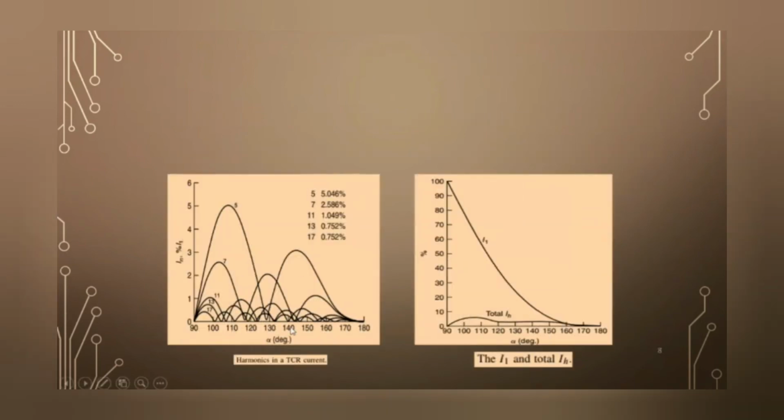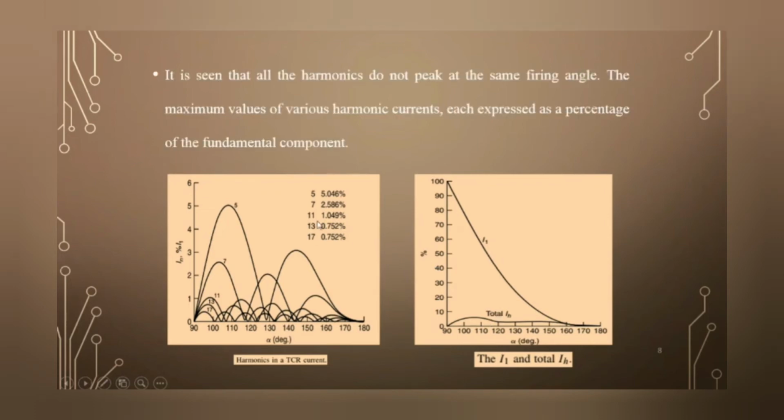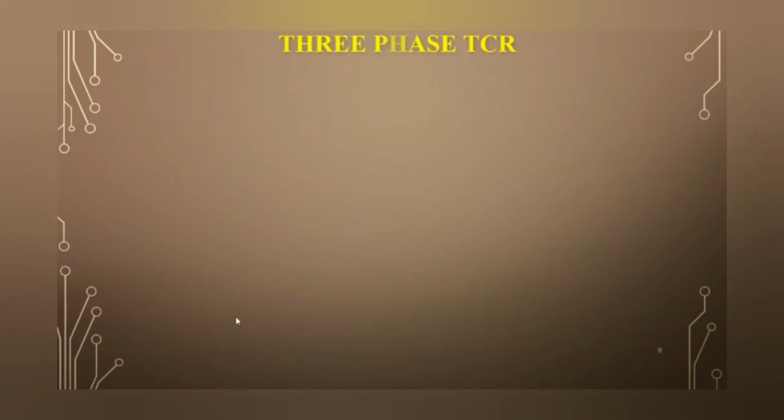These are the harmonics which are present in a TCR current, with I1 the fundamental and IH the harmonic current. It is seen that the harmonics do not peak at the same firing angle. See the variation of the 5th, 7th, 11th and 13th orders. They do not peak at the same firing angle. The maximum value of the various harmonic currents is expressed as a percentage of the fundamental component.